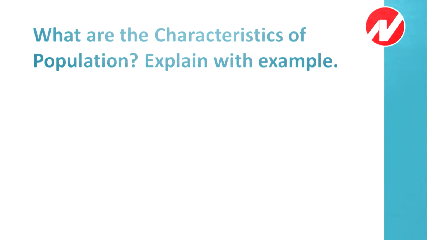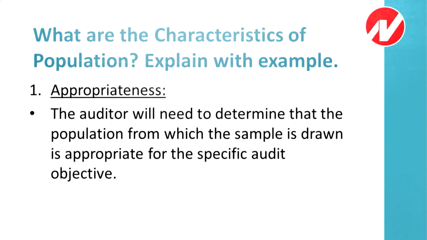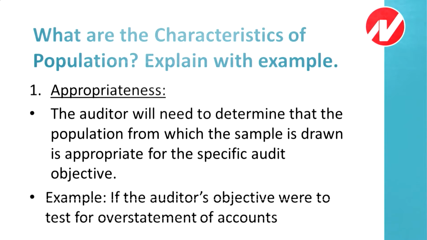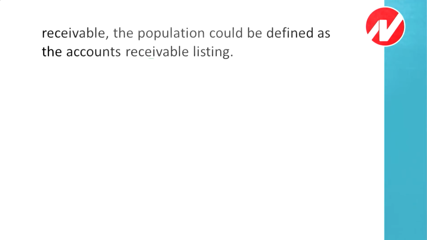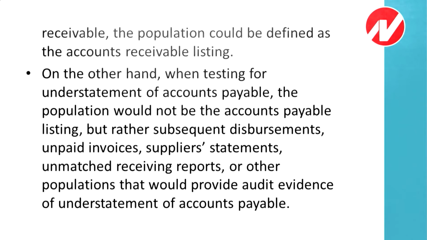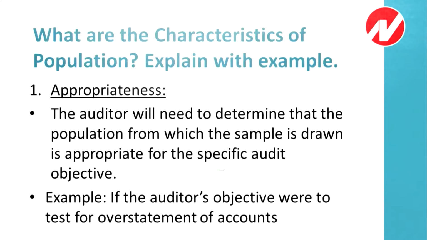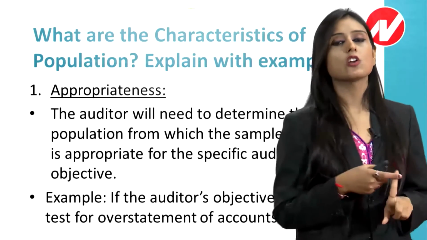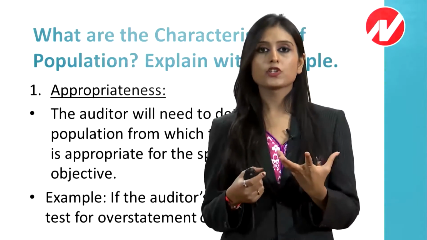What are the characteristics of population? Explain with an example. First characteristic, appropriateness. The auditor will need to determine that the population from which the sample is drawn is appropriate for the specific audit objective. Example, if the auditor's objective were to test for the overstatement of accounts receivable, the population could be defined as the accounts receivable listing. Now, they are discussing the characteristics. First characteristic of population is that population should be appropriate.